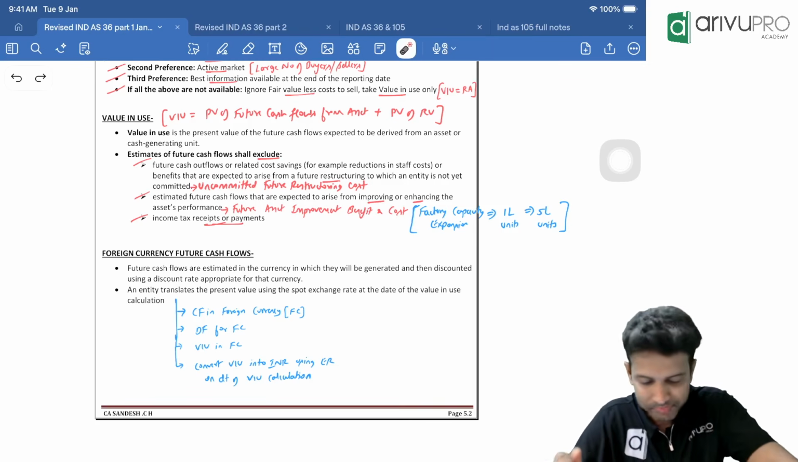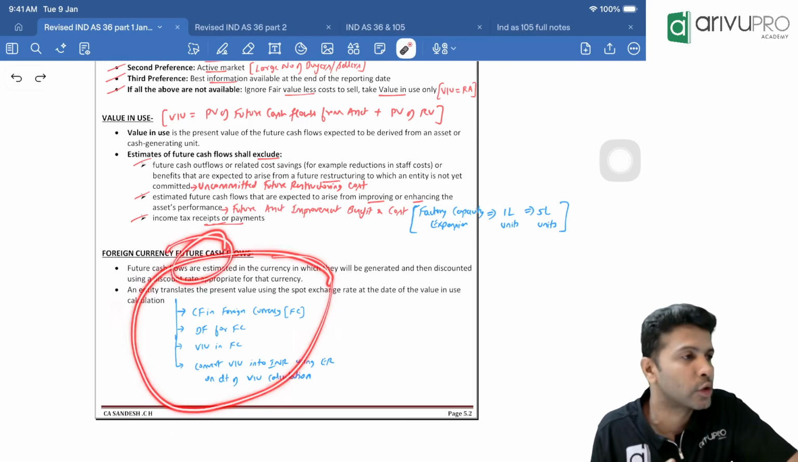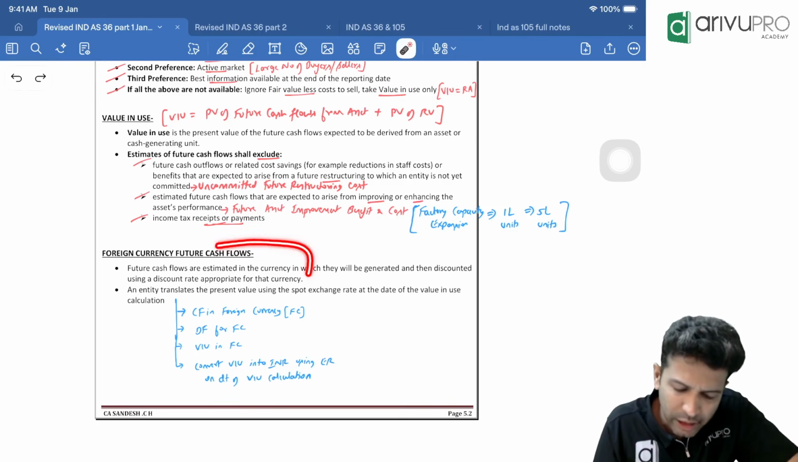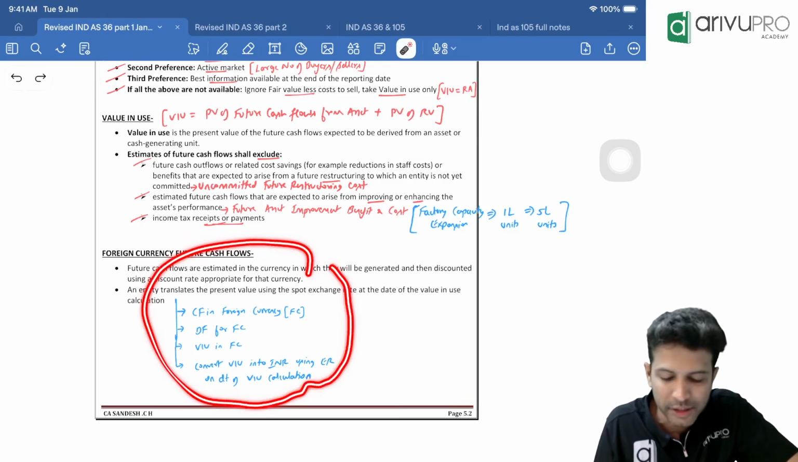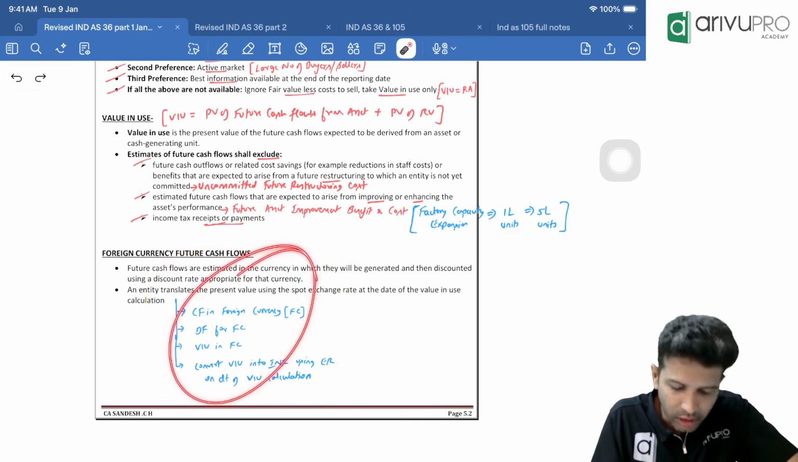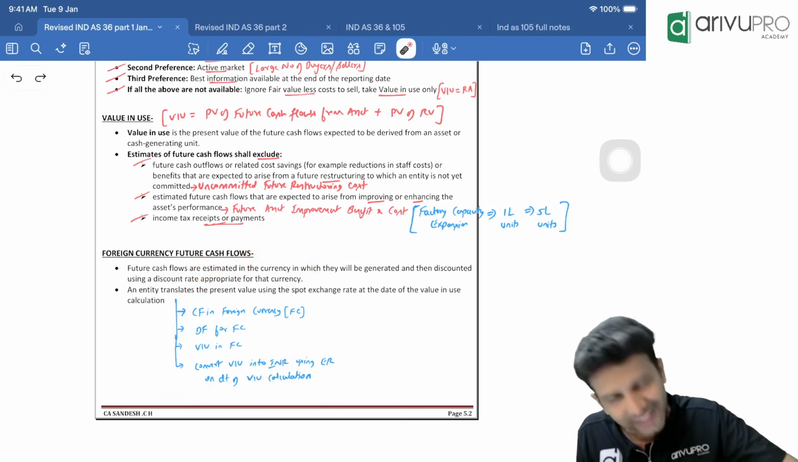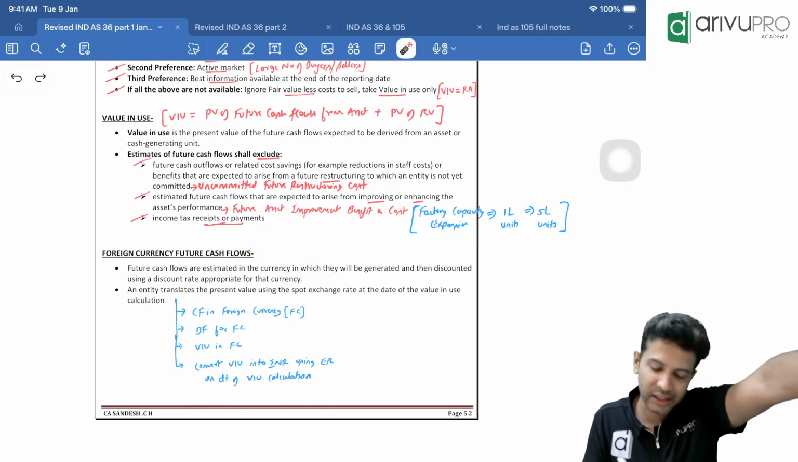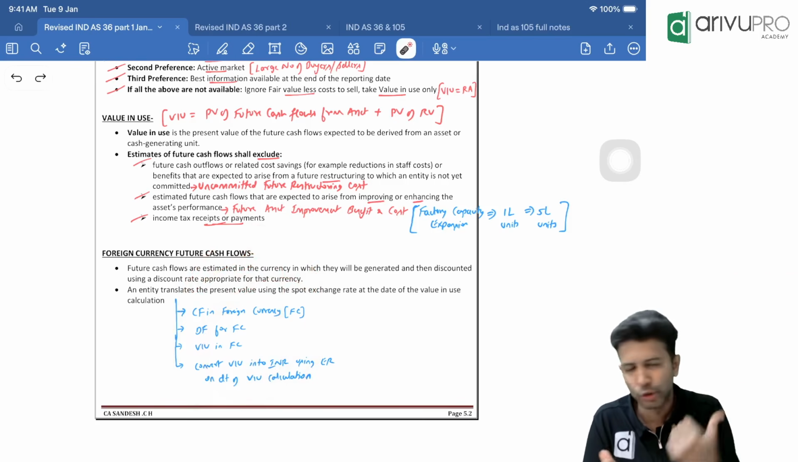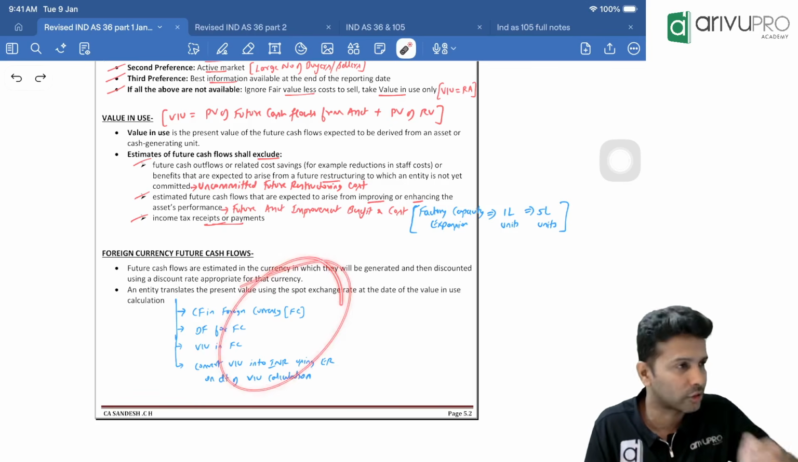Super duper. This one, remind me, people. Foreign currency future cash flows. This concept, remind me. If time permits, today we will take this up. Otherwise, tomorrow we will do it. In case I forget this, you just let me know. I think there is a question on this also, so I think we will not be forgetting it. But anyways, you also try to remind me. I'll take this up a little bit later. Let's do some basic questions and get a little more comfortable. Then we'll come back to this.